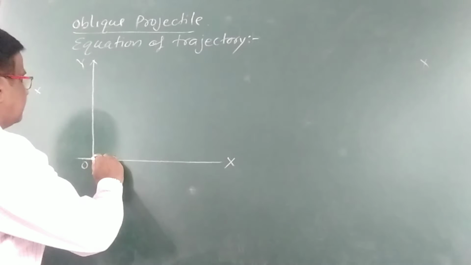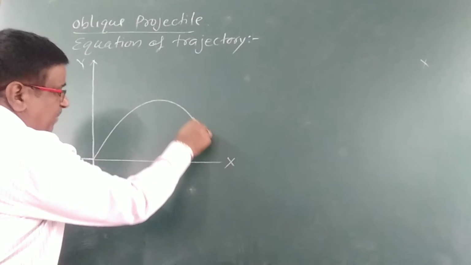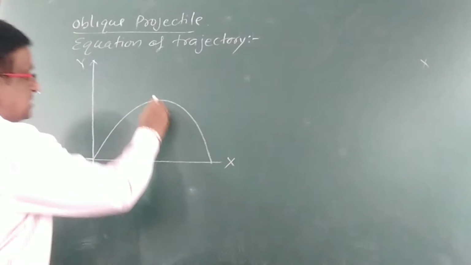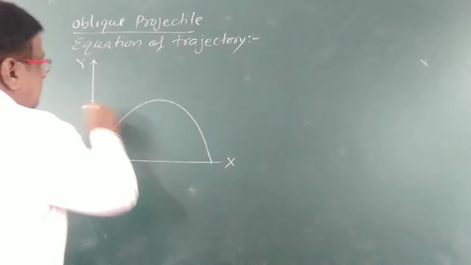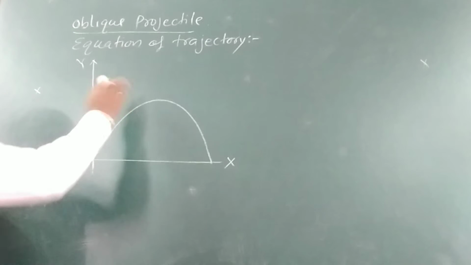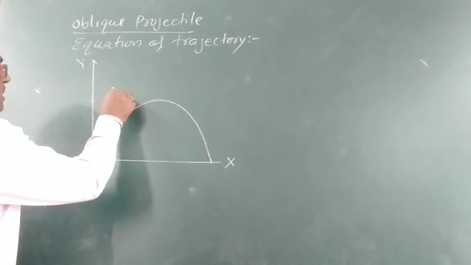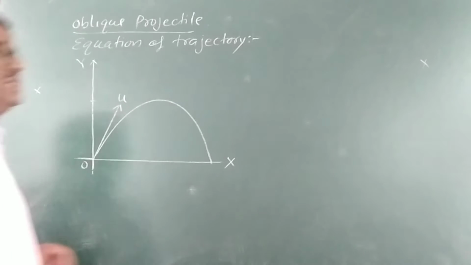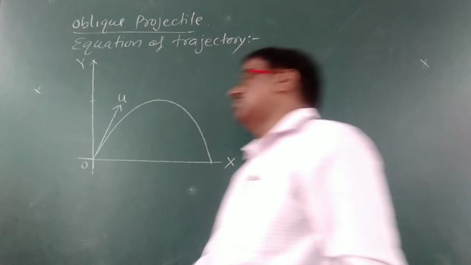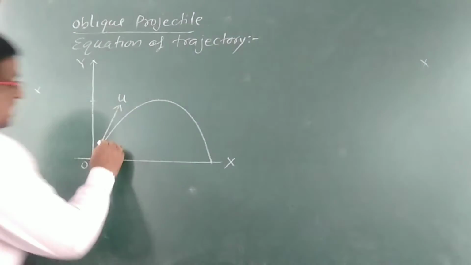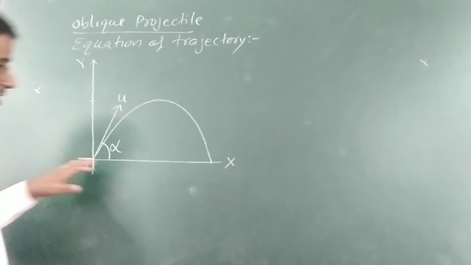If anything is thrown in non-vertical direction, then what will happen? It will move like this. After reaching the maximum height, this is the maximum height along the y direction. Let the velocity of projectile be u, this is known as the initial velocity of projectile, and it is at an angle alpha with x-axis.